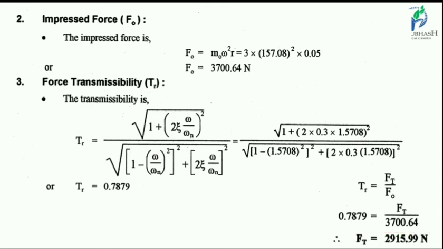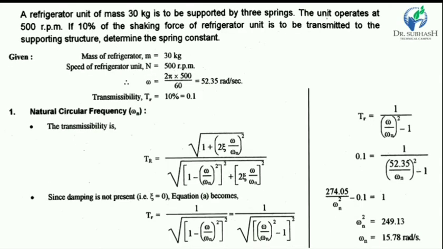Okay, now see the second example. A refrigerator unit of mass 30 kg is given. It is supported by three springs. The unit operates at 500 rpm.